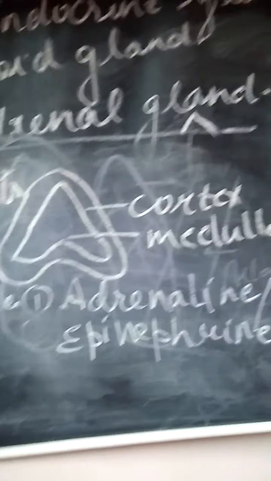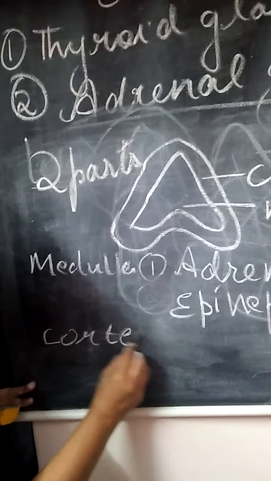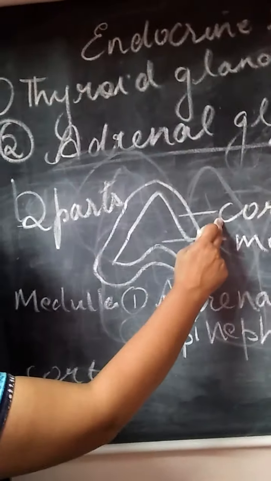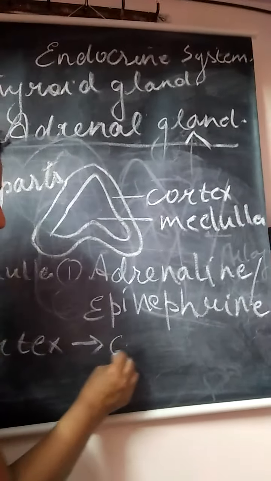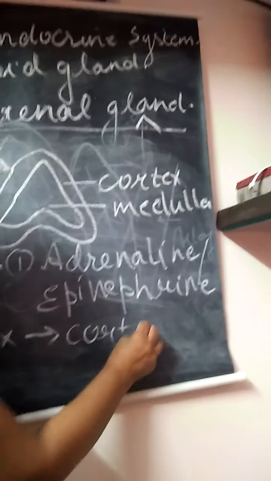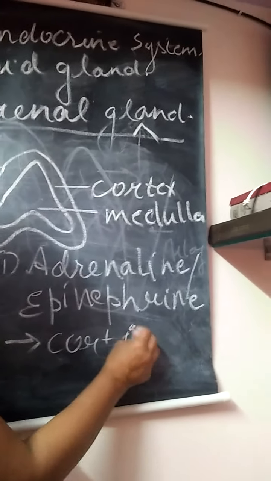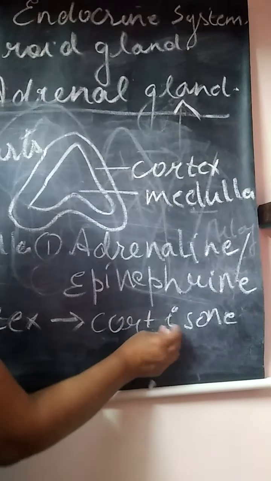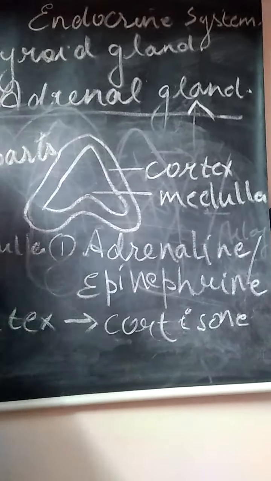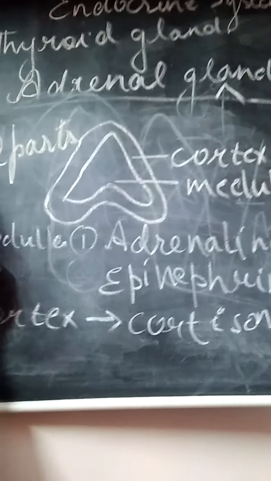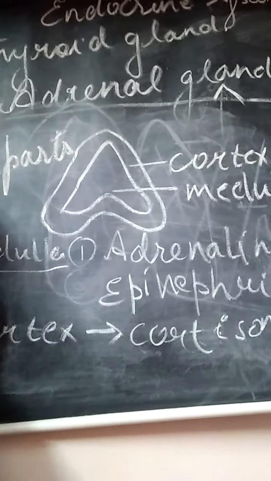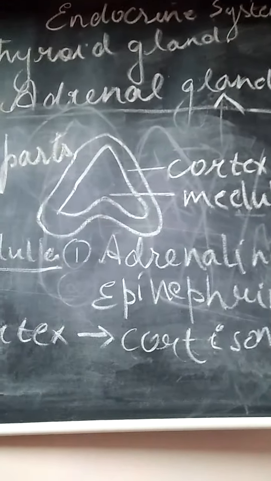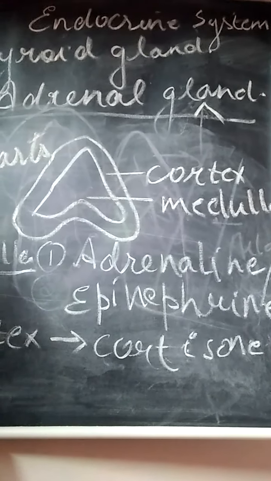Then the cortex, that is the outer part of the adrenal gland, will secrete a hormone known as cortisone.